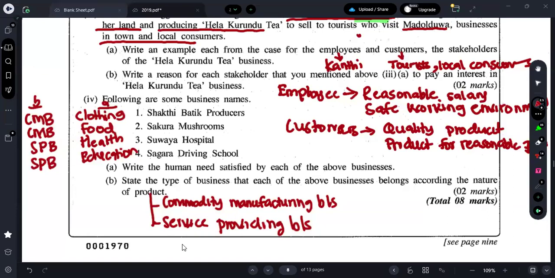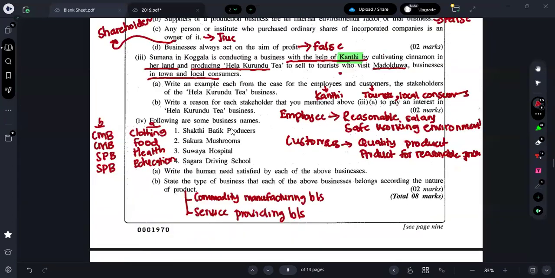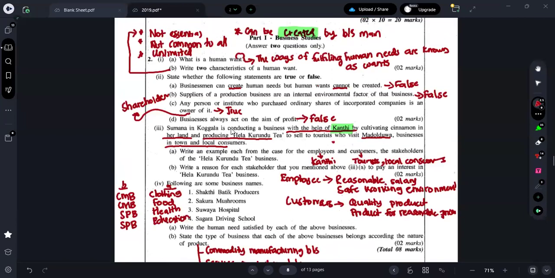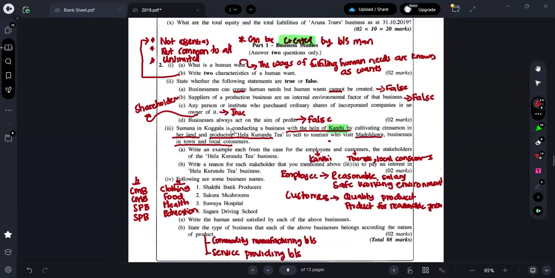So you all put nicely in your marking scheme, writing scheme as A and B, and write the answer properly. As I don't have space, I'm just putting here and there. I hope it is clear for you. So that's what you all should write for the second question. The second question is comparatively easy.